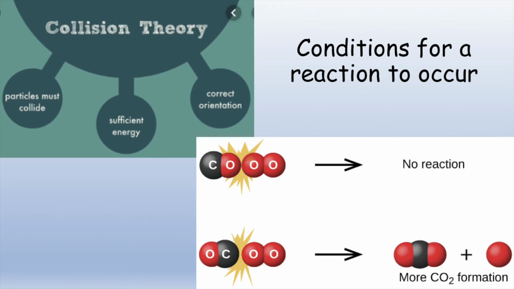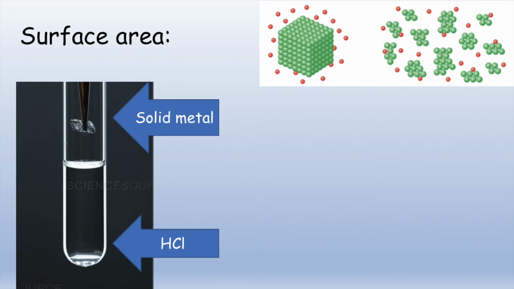So thinking back to the 4 conditions, temperature, pressure, concentration and surface area, we will consider how a change in each of these will impact the frequency of collisions and the amount of energy the particles have. This is because an increase in collisions and energy results in an increase in rate of reaction. To begin with, let's consider the effect of altering the surface area of one of the reactants.